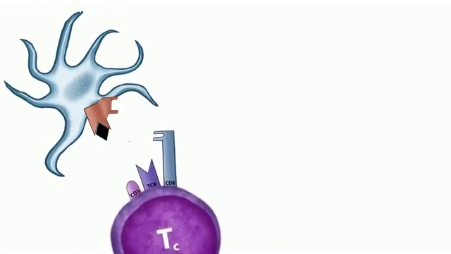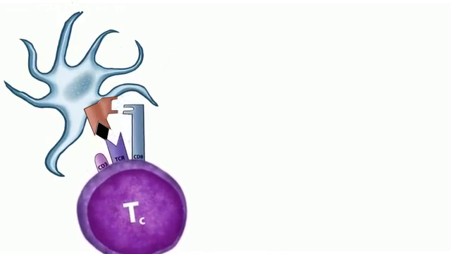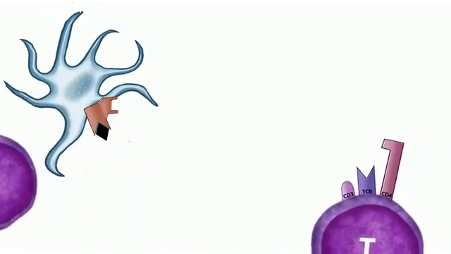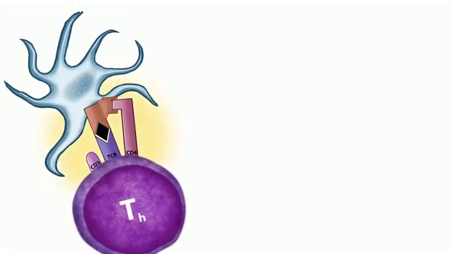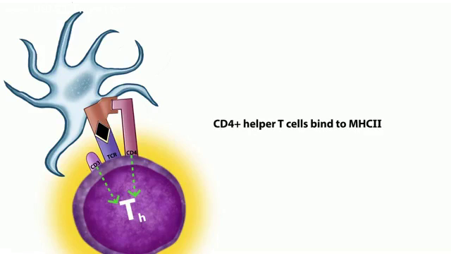Now the way this works is, after the antigen-presenting cell phagocytoses that pathogen and digests it, it puts a piece of the antigen on its surface attached to an MHC II molecule. Then that antigen-presenting cell can start presenting this antigen to every T cell it meets, looking for the one with matching T cell receptors. When it finds one, the CD4 on the T cell has to bind to the MHC II on the antigen-presenting cell. And when that happens, the CD4 and CD3 can start their signaling cascade that ends up activating the helper T cell. We're going to talk about what activated helper T cells do in another video. But for now, just remember that CD4 positive helper T cells bind to MHC class II.